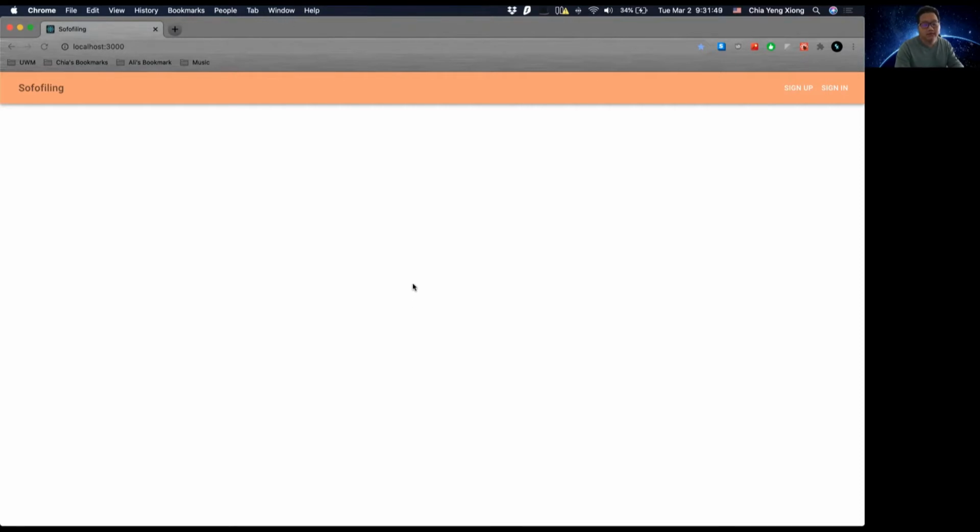So with the current state of So Fulfilling, it's still in its early phase. I have the core functionality working, but once we get into the actual walkthrough, I can show what the future implementation can be for this project. The technologies that I use are the base MERN stack, so just MongoDB, Express, React, and Node.js. Some packages that I used were Formik to help with forms and Material UI to help with styling.